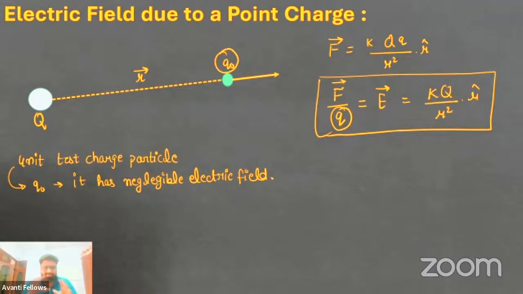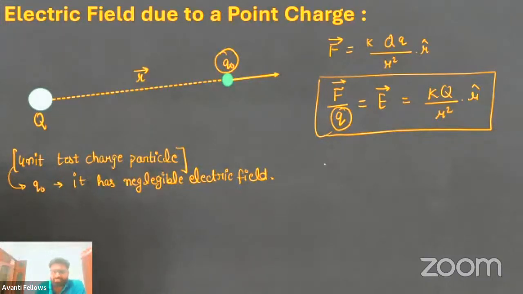Electric field is just the measure of intensity of force which a particle can apply on another charge particle. So suppose this q naught is not a test charge particle, it has a smaller value of charge, but it is having a charge. Then the electric field generated by this capital Q, we are not able to calculate fully, because this electric field will be disturbed by the charge particle, since it is also making its own electric field. That is why we have chosen such a charge particle, which has negligible electric field, and that particle is termed a unit test charge particle.